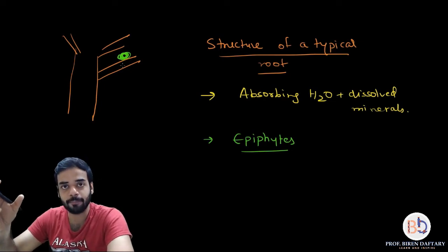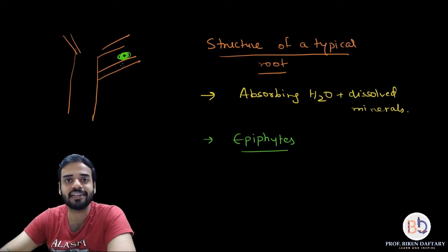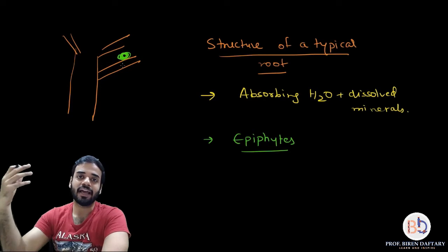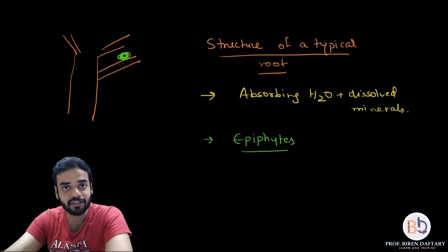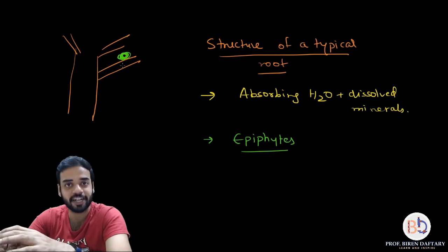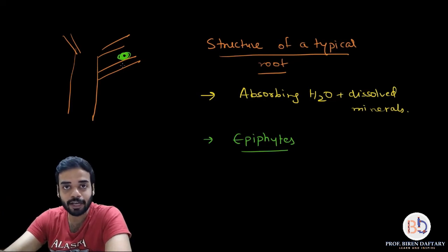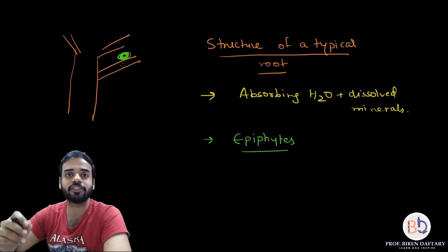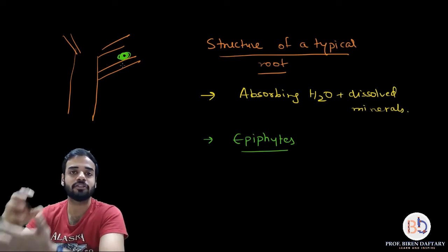Because first of all, epiphytes are very small plants. So if they are growing in the forest, they will have a very reduced height. Because of that, all the tall trees will cover it up, and the sunlight will not reach that epiphyte. Since that plant is very short, the branches and leaves of all the tall trees will form a shade on that plant. So the plant will not get sunlight and it will die. So epiphytes, when they reproduce asexually, the spores travel by air and get deposited on the branches of other trees, and there they germinate to give rise to a new plant, and that is why epiphytes are plants which grow on other trees.